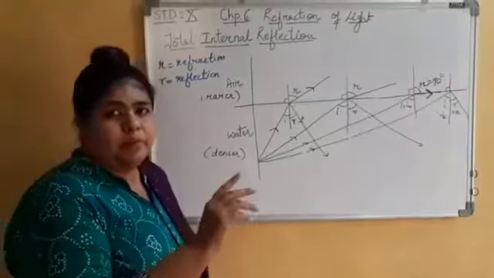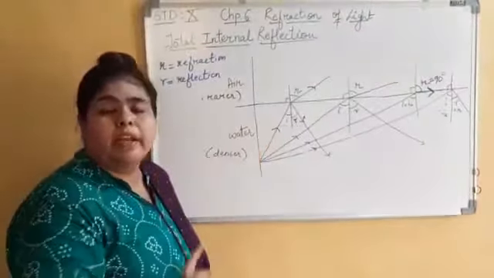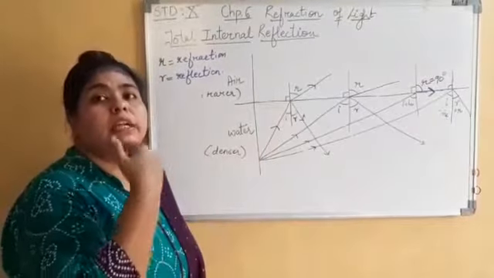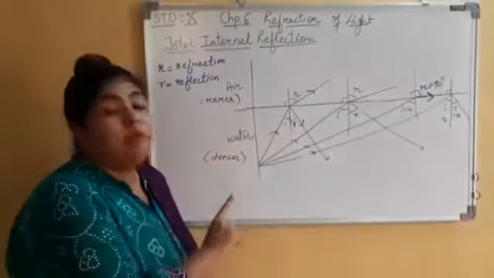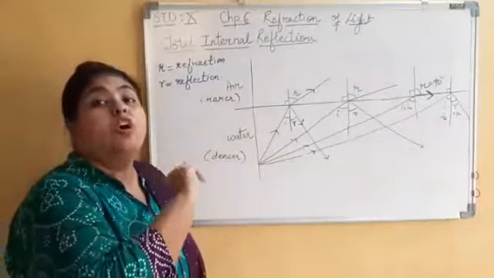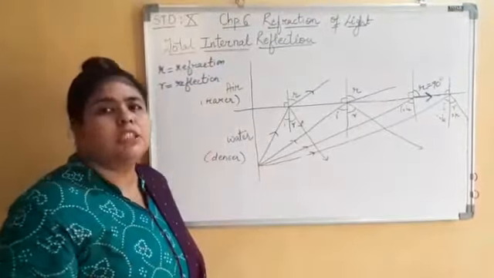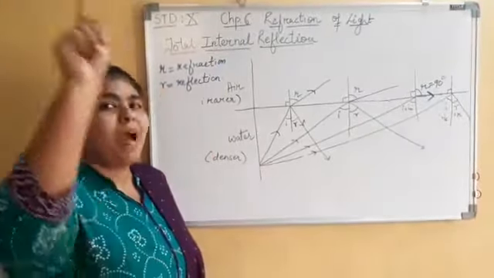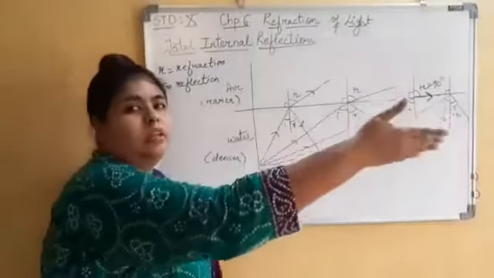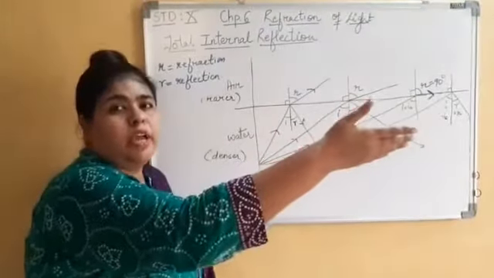Now, when i is greater than ic, at that point of time there will be no refraction, there will be just reflection. That means there will be no passage of light from one medium to another medium. I cannot see what is there outside.